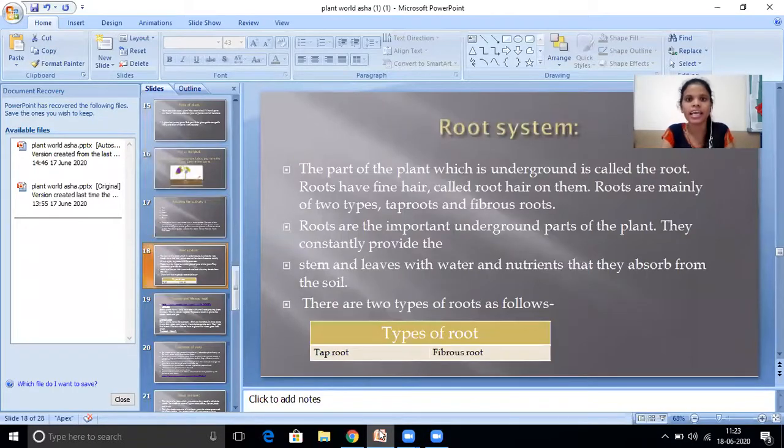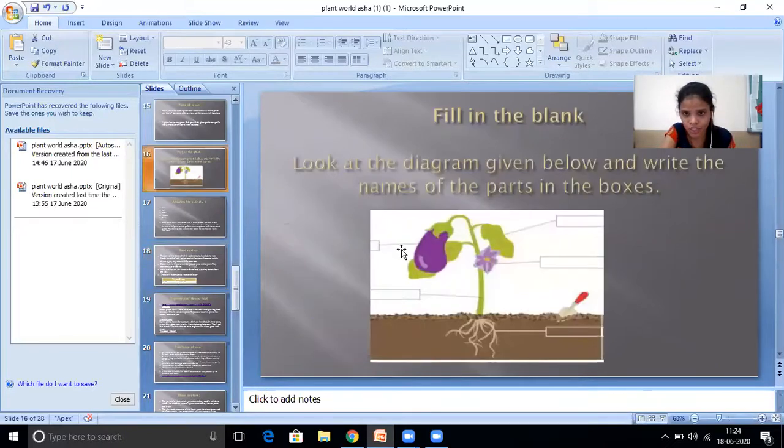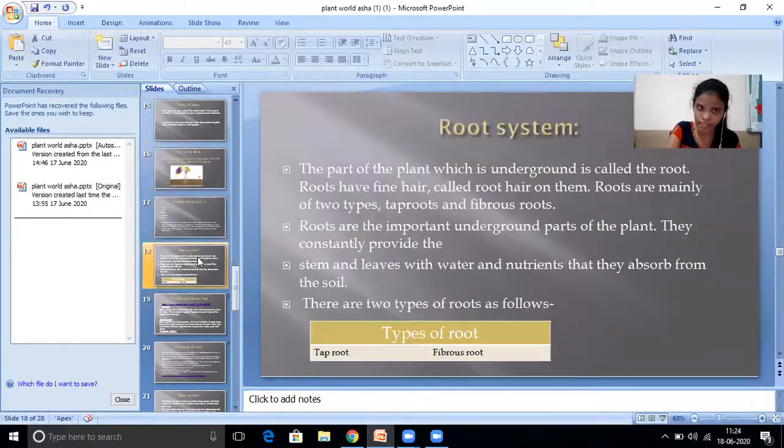Okay. See here, root system. The part of the plant which is underground is called root. There are some vegetables like carrot and ginger, that kind of vegetables we can get from the root, right? Yes. So that is only the part which is underground. See, can you see this picture? And underground, this is the root. Okay, there is the root. The underground part of the plant is called a root.